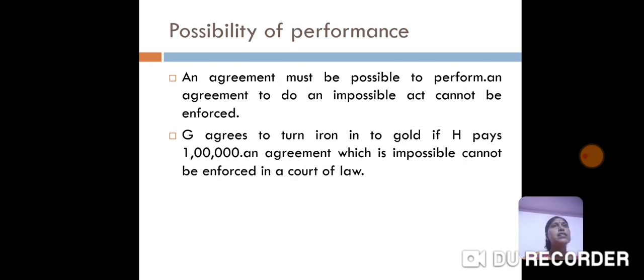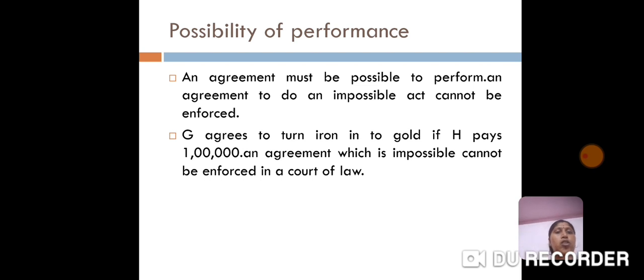Next comes the possibility of performance. An agreement we enter into should be possible to perform. If it is not possible to perform, then the contract is not valid. For example, if a person says I will turn iron into gold if H pays 1 lakh, this is an impossible one.